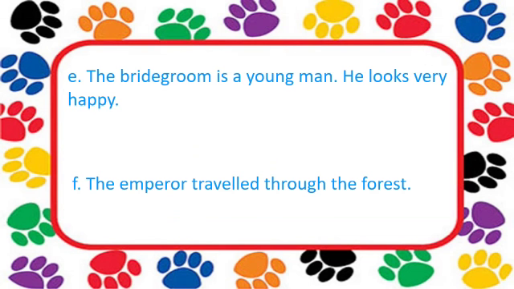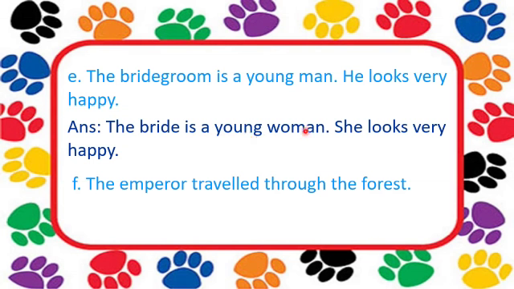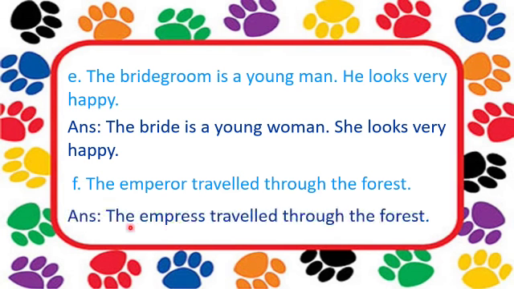The bridegroom is a young man. He looks very happy. So bridegroom will become bride, man will become woman and he will become she. So the bride is a young woman. She looks very happy. F. The emperor traveled through the forest. Emperor will become empress. So the empress traveled through the forest.